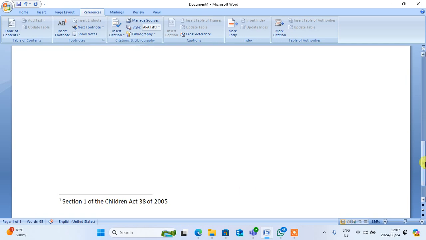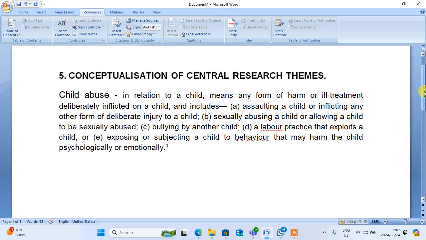That is the one that defines what is child abuse, because you are talking about domestic violence. So it is very clear that you will talk about child abuse. What is child abuse? Child abuse is defined in the legislation, which you must put like this. So you don't go online on Google, you use a statute. You do not go to Google.